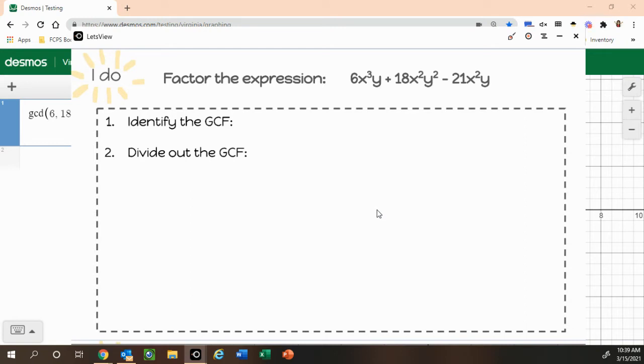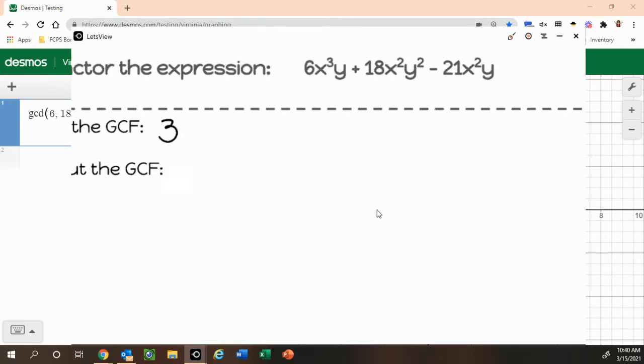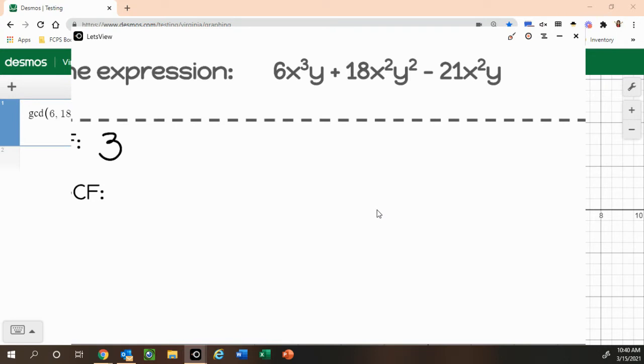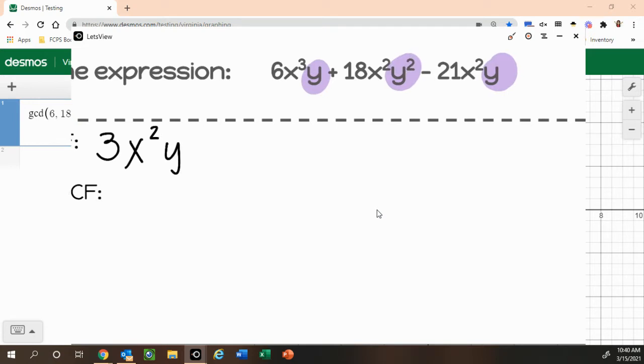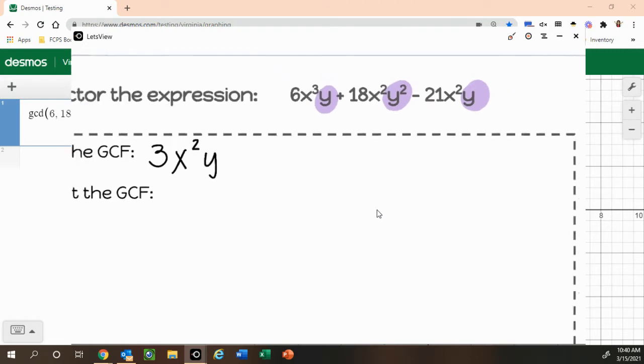All right, so first up, we are just starting with our whole numbers. Now we need to look at our variables and we want to see, is there an x in every single term? Yes, there is. And we look for the smallest exponent. The smallest exponent on those is a 2. Now we go to our y's. Is there a y in all of them? Yes, there is. That smallest exponent is a 1. Okay, so we identified our GCF.